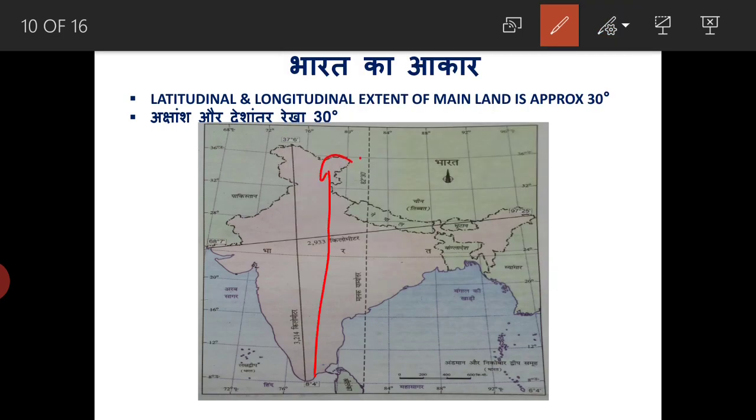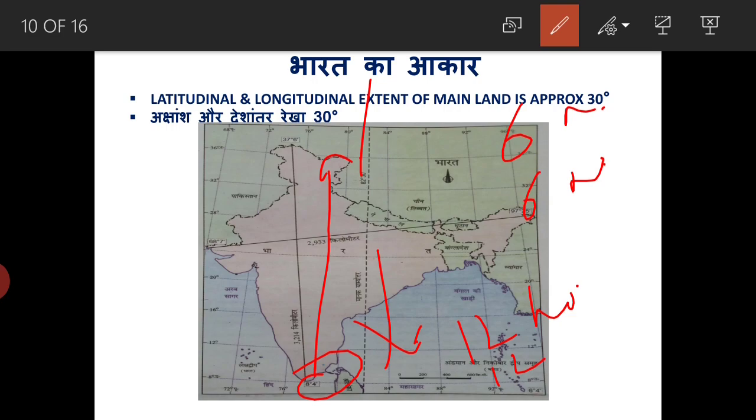As we move from the equator toward the northern side, the difference between day and night increases. At the equator there will be 12 hours of day and 12 hours of night, while toward the poles there will be almost 6 months of day and 6 months of night. So that is the difference due to the tilting of the earth on its axis and towards the sun's direction.